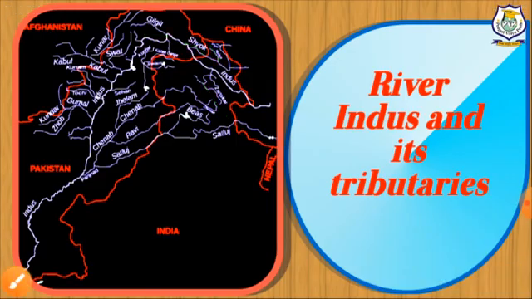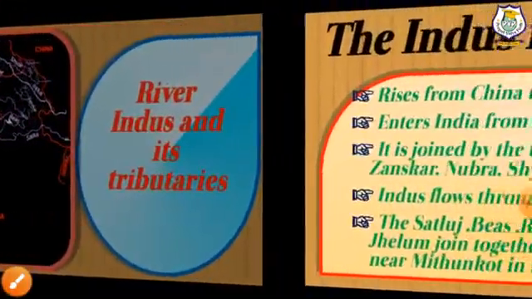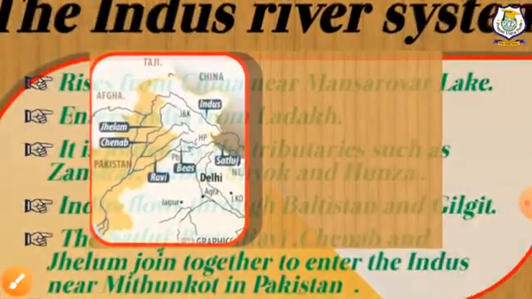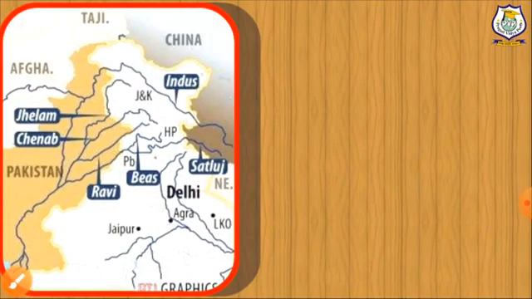After this, it passes through Baltistan and Gilgit ranges. In this region, it is divided into 5 rivers in Punjab. These 5 rivers are the tributaries of Indus. Satluj, Beas, Ravi, Chenab and Jhelum are the 5 important tributaries of river Indus.